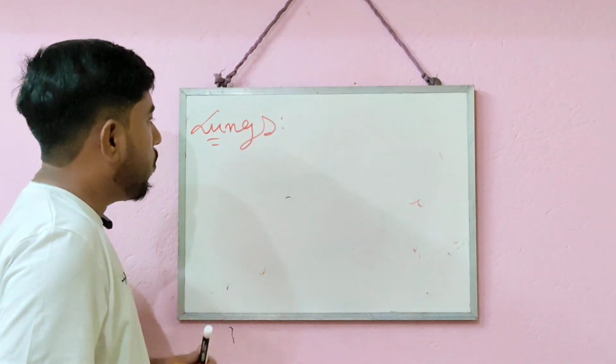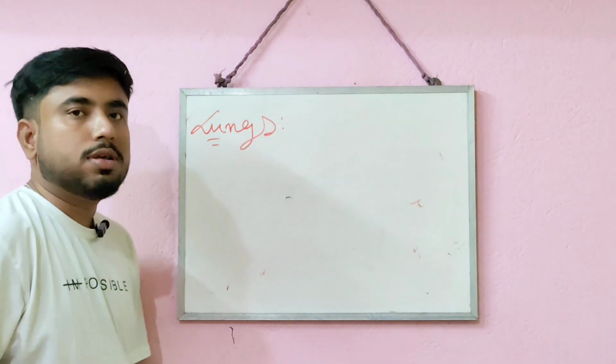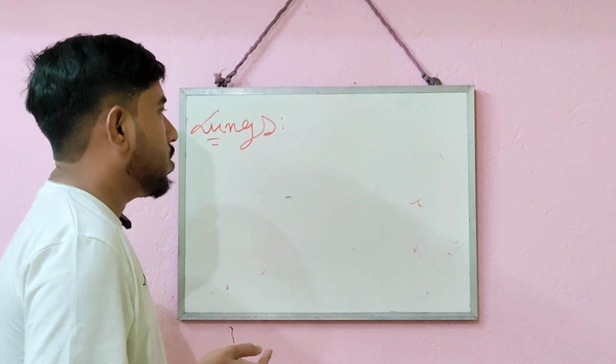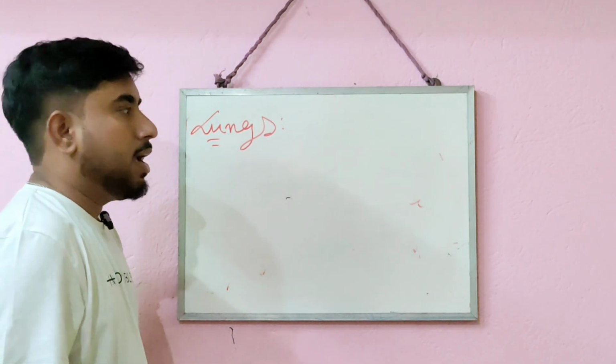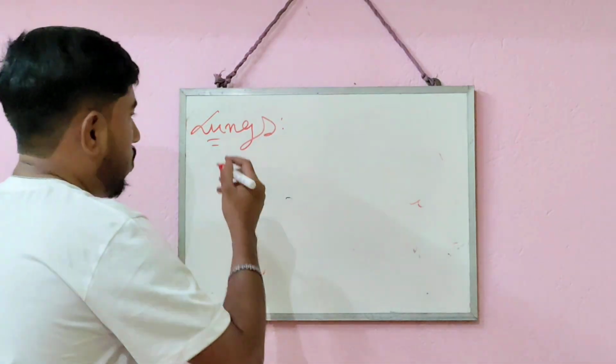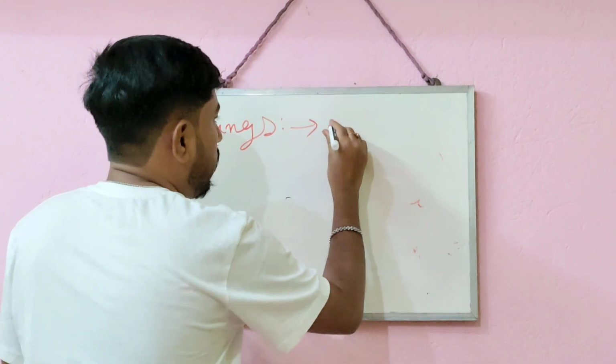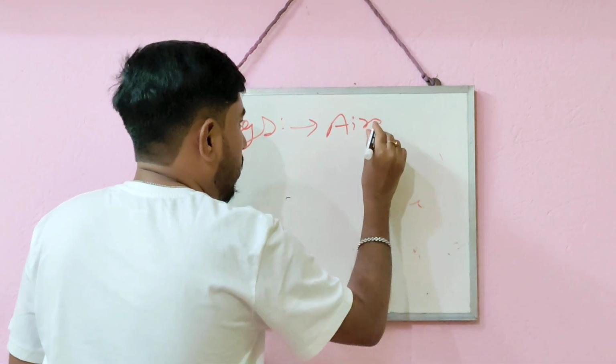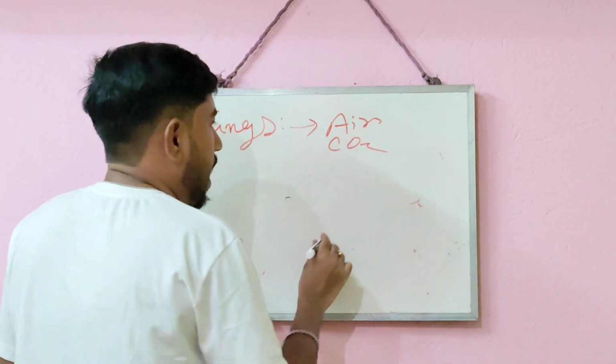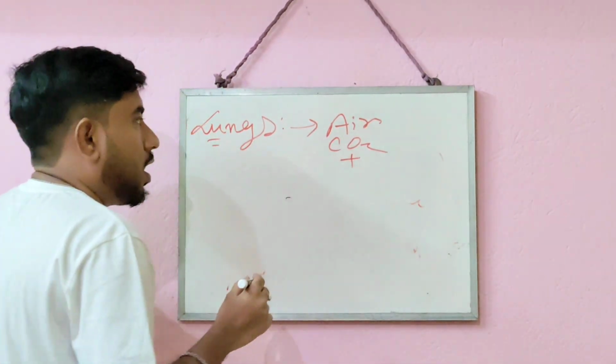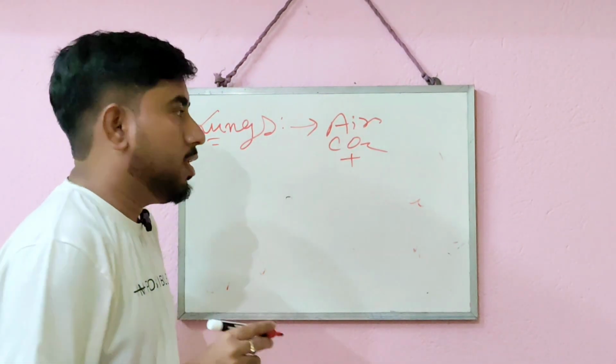So the lungs are also an organ that helps in excreting drugs by exhaled air. What will the lungs do? They release air that contains carbon dioxide, and they also add different drugs which are gases in nature.